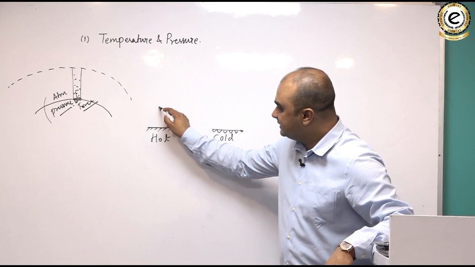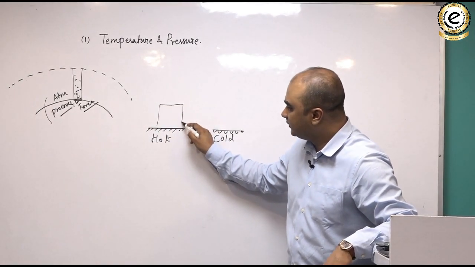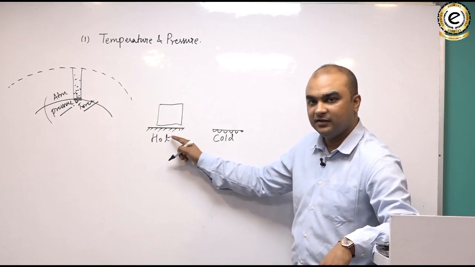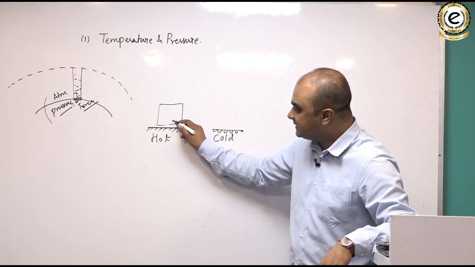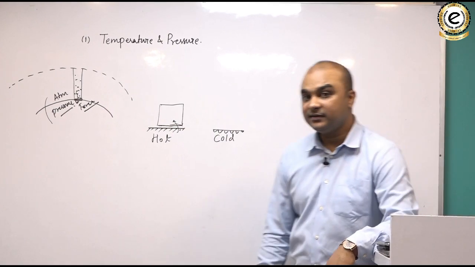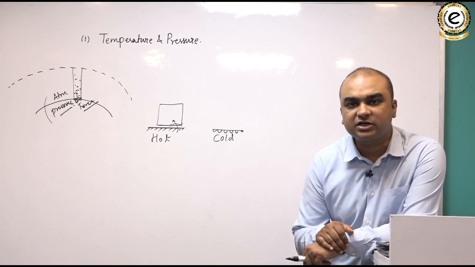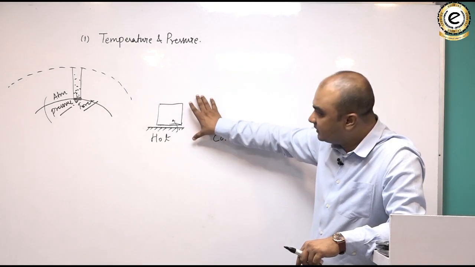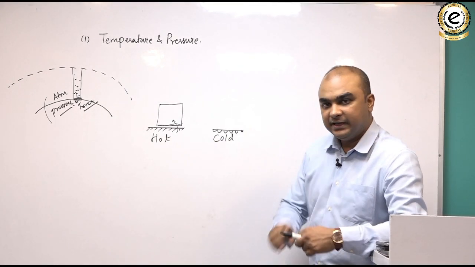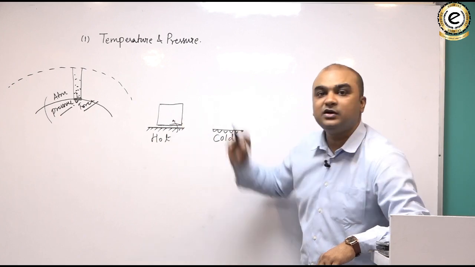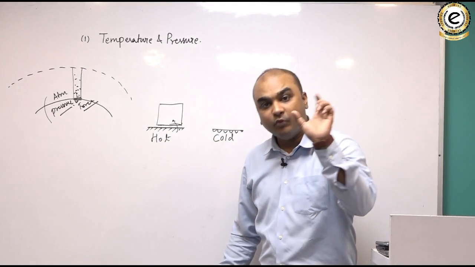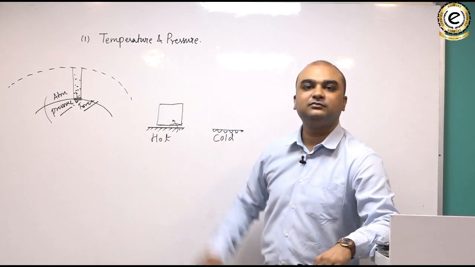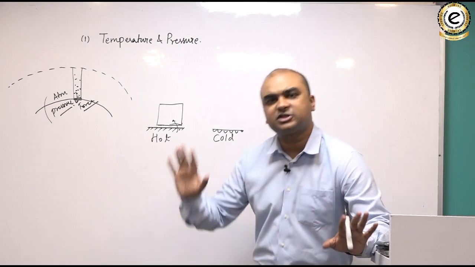Now, the air which would be resting over this hot surface will gain heat from the surface. Why? Because the laws of conduction says that when two bodies of different temperature come in contact with each other, heat flows from the hotter body to the colder body till both the bodies attain same temperature or the contact is broken. So it's simple law of conductional heat transfer.